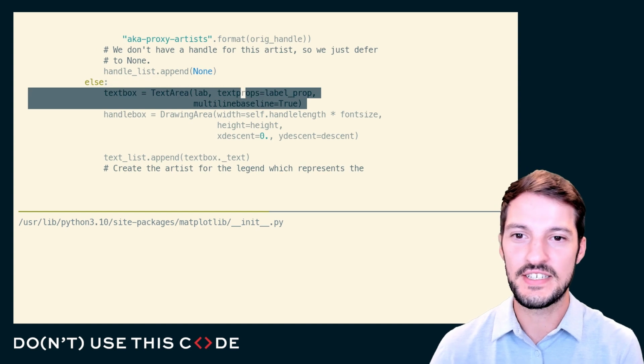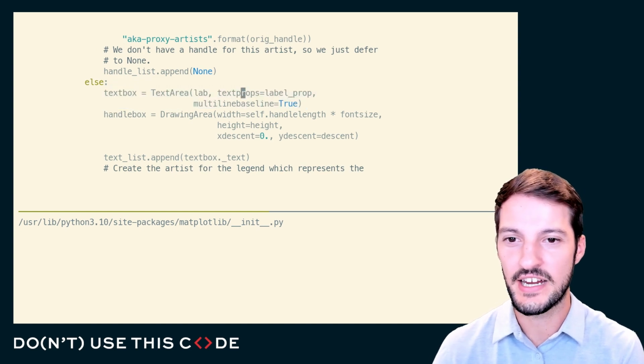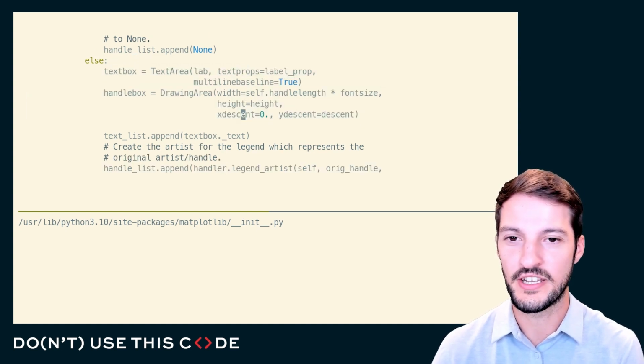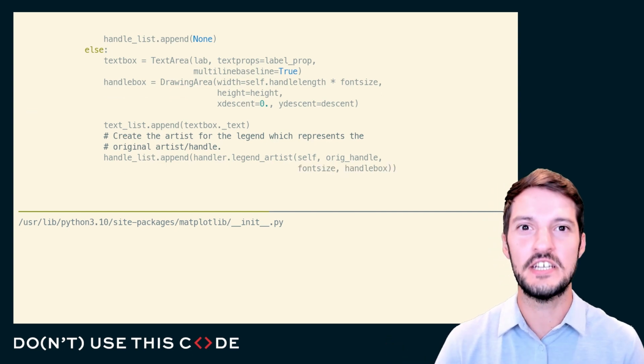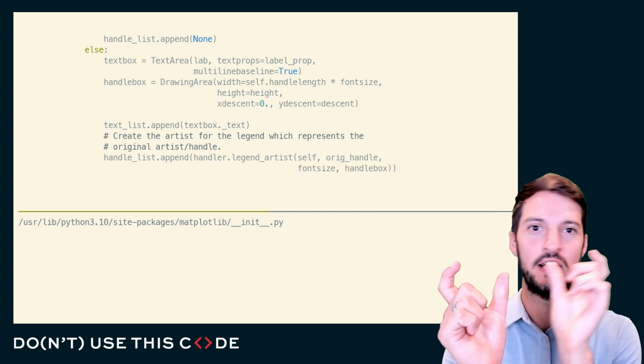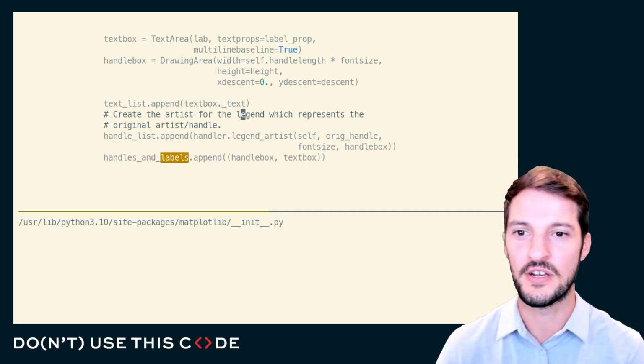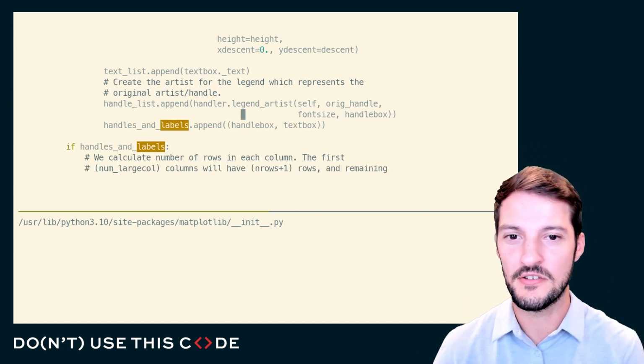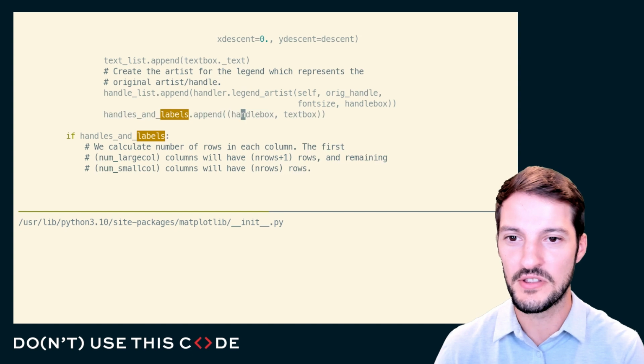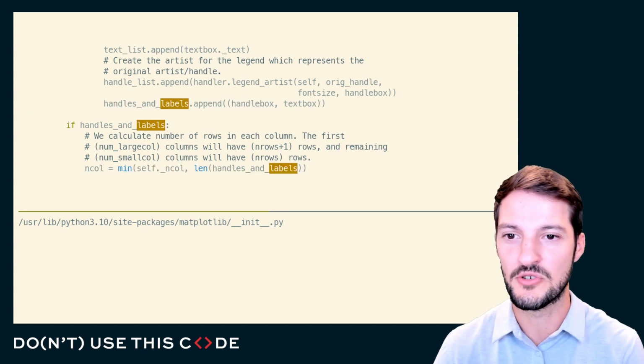Okay, this is interesting. I see a text box. They create a text area and then a drawing area. And I've seen legends, right? The text is usually on the left, and then the little image or artist is usually on the right. So keep that in mind. And it looks like they append that to a list that they call handles and labels.